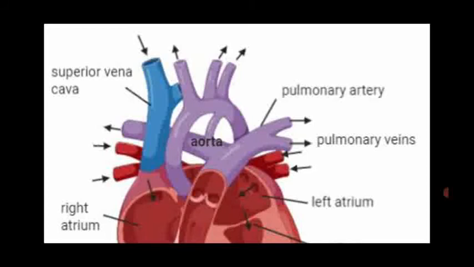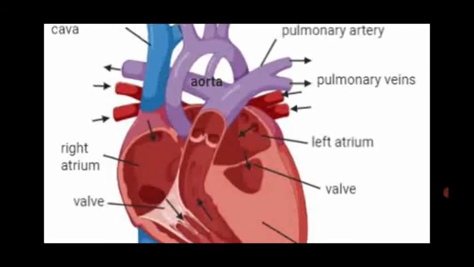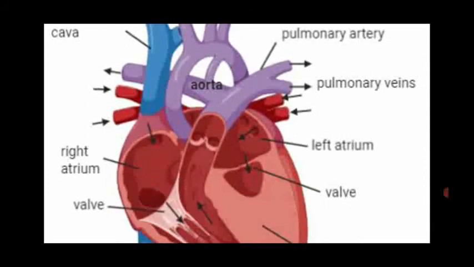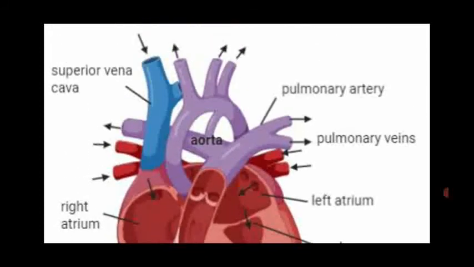So the lungs and heart are present in the thoracic cavity, while the excretory system and reproductive system of male and female are combined together to form a urinogenital system, which is present in the abdominal cavity. So dear students, these are all the different organs present in the body cavity.